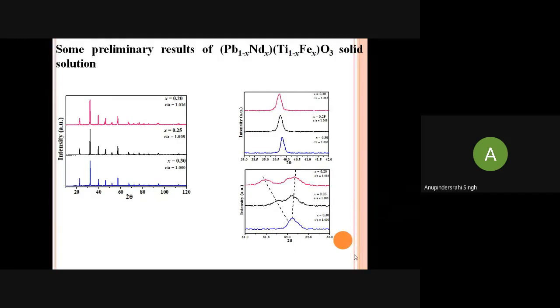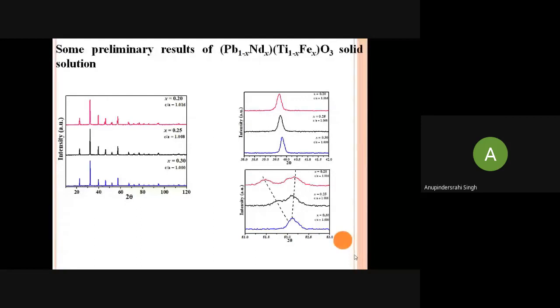When we are making a solid solution, the free energy decides which phase has the minimum, and that will come into the crystal material. So when x is equal to 0.20, the tetragonal structure is there, but the C by A ratio is very close to lead titanate because the substitution is very less.